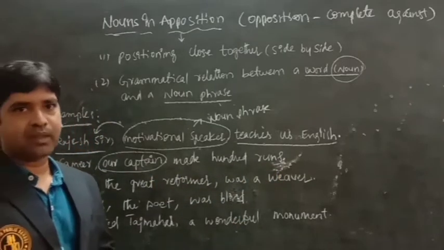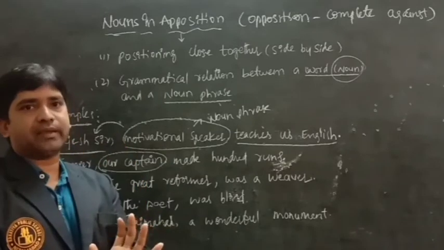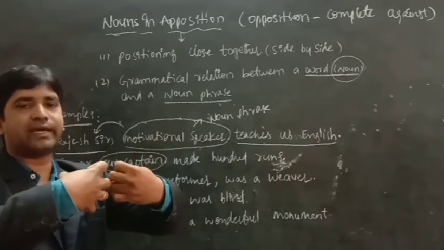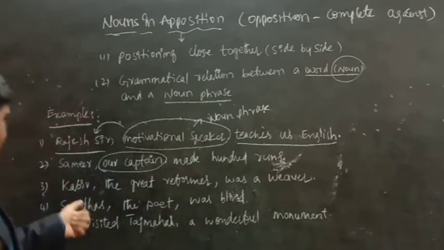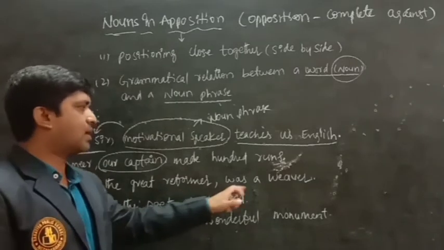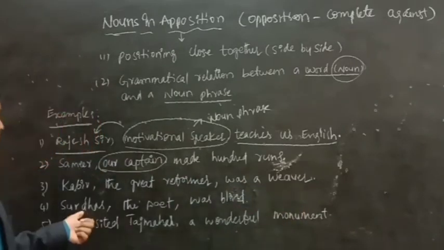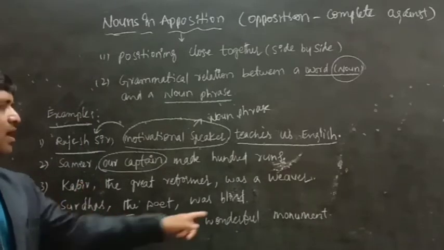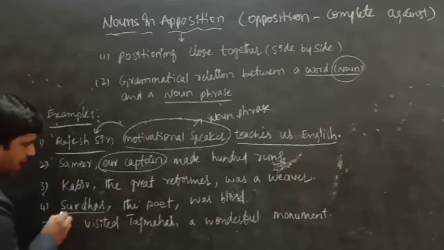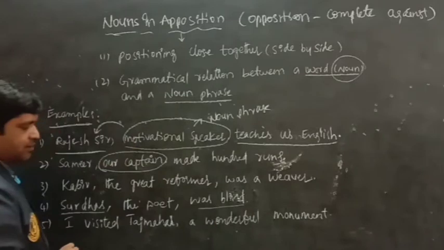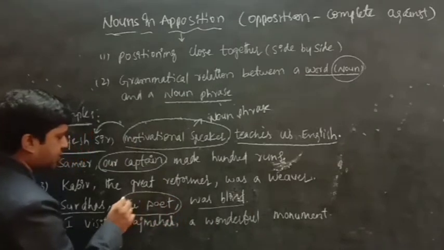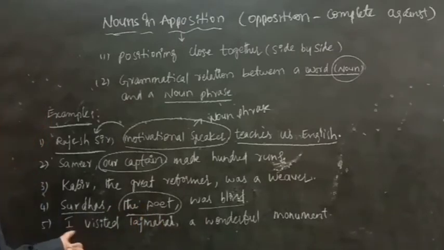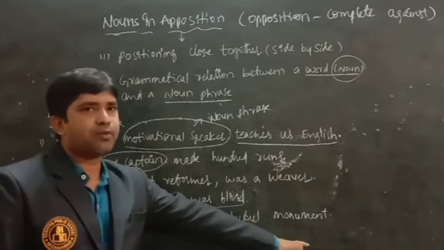Kabir, as you know, a revolutionary person who worked hard for uniting the country. Kabir, the great reformer, was a weaver. Here, another famous poet. He wrote many poems and he was blind. Here, see, Surdas was blind. Here we are adding some additional information. Surdas is a poet. I visited Taj Mahal, a wonderful monument.